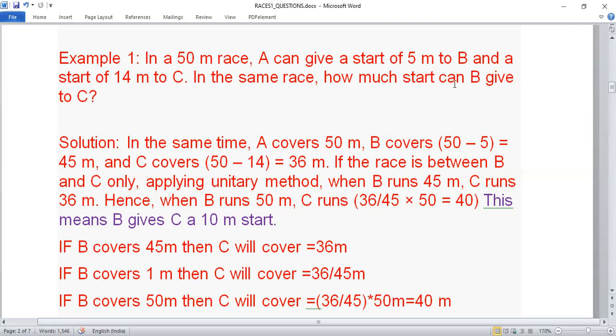Now, since he is comparing B and C, we have to take into consideration only B and C. So if B is covering 45 meters, then C will cover 36. If B covers 1 meter, then C will cover this. If B covers 50 meters, then C will cover this. Just have a look at it, see if you are able to understand this.